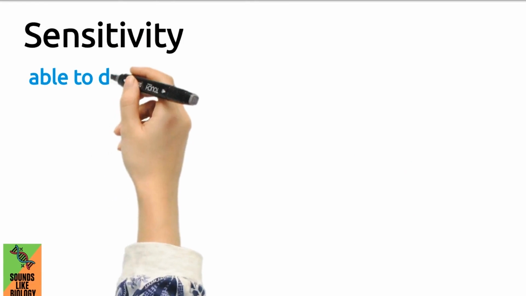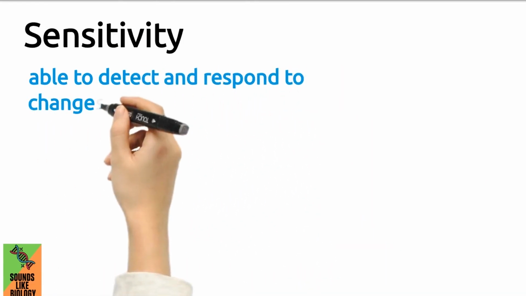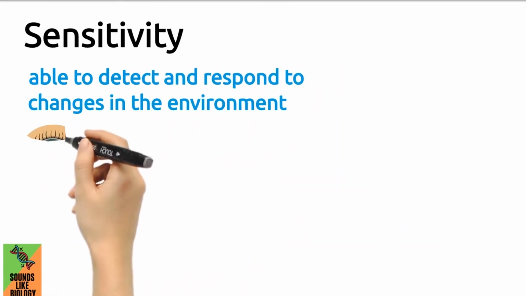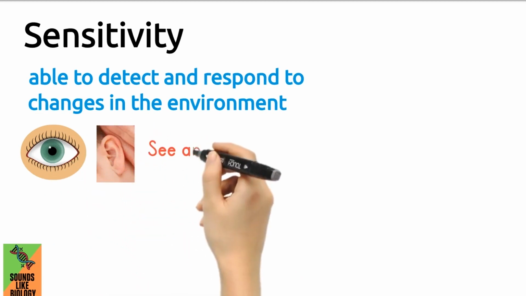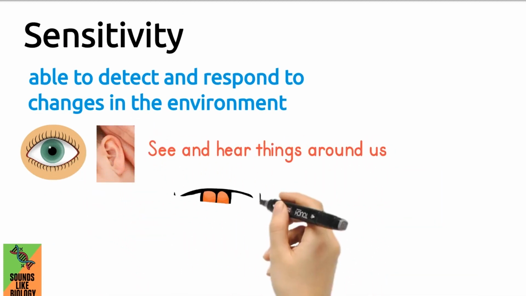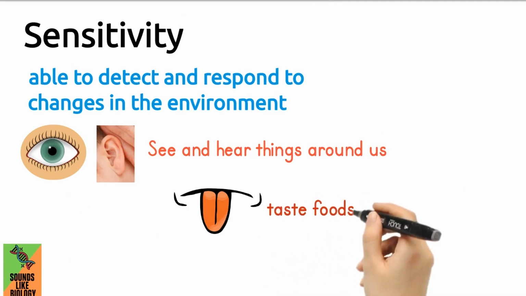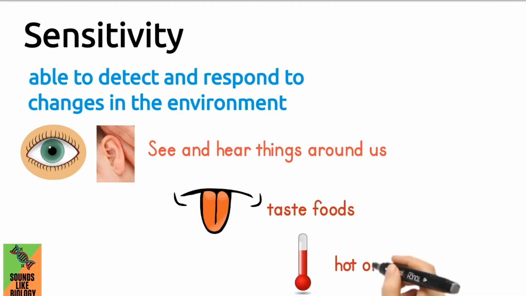Sensitivity is defined as the ability of an organism to detect and respond to changes in their environment. We use our senses to understand what is happening around us. We can see and hear things around us. We can taste different foods. We can feel if it is hot or cold outside.